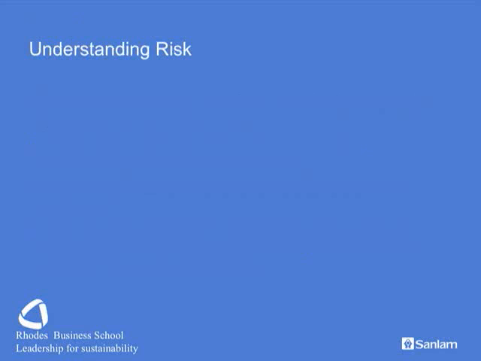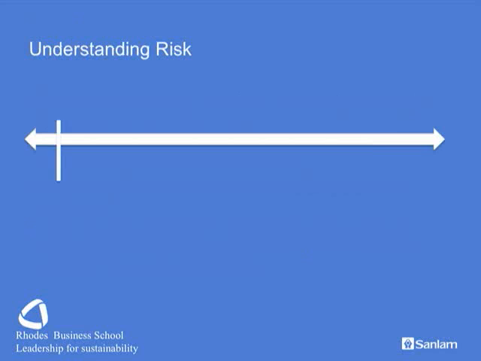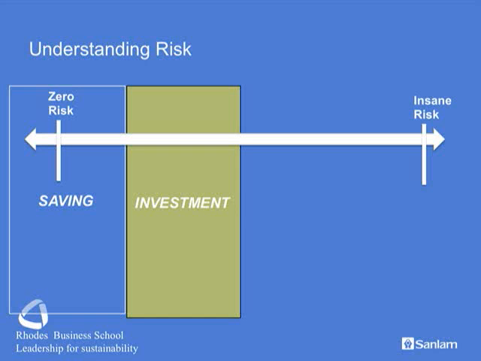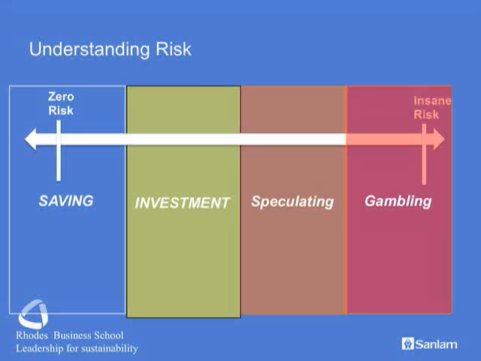Well, let's start off by understanding the concept of risk. Draw up two rugby posts, left and right posts. We have zero risk going up to insane risk. Saving is the lowest risk. We don't take on any risk at all. Then comes investments, which take on some risk. Then speculating, even more risk, and gambling is when one is going towards insane risk.